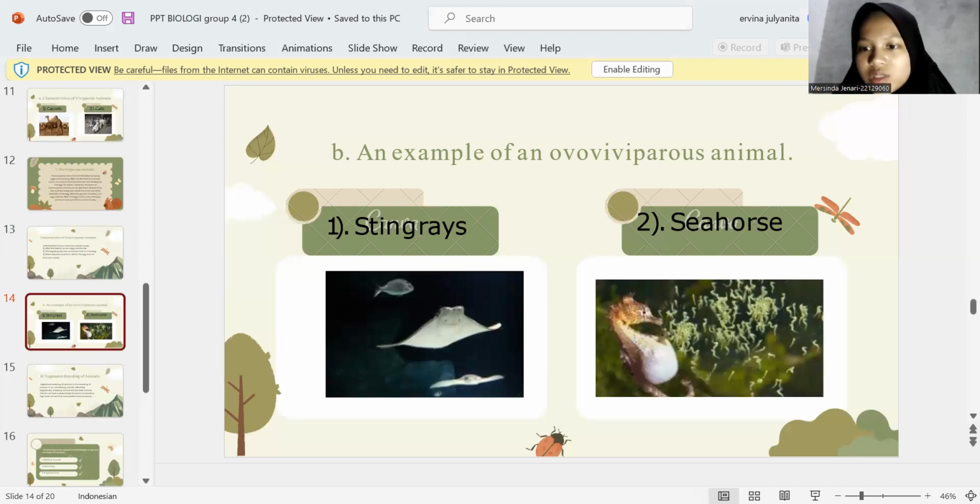Fertilization will occur when the female has matured her eggs and is ready to be carried into the male's pouch. The number of eggs produced at one time is about 50 to 200 eggs, depending on the size and age of the seahorse, and the time of carrying them is only 10 to 14 days.